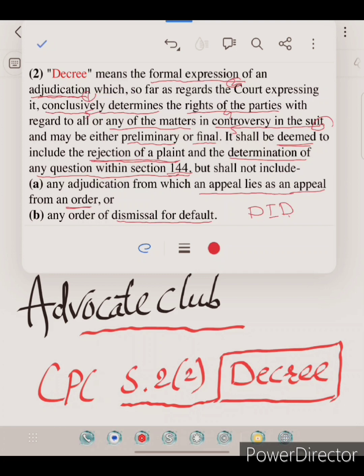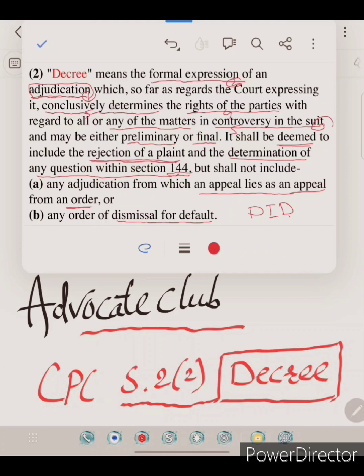Adjudication means a judicial determination of the matter in dispute. If there is no judicial determination, there is no decree. Such judicial determination must be by a court.